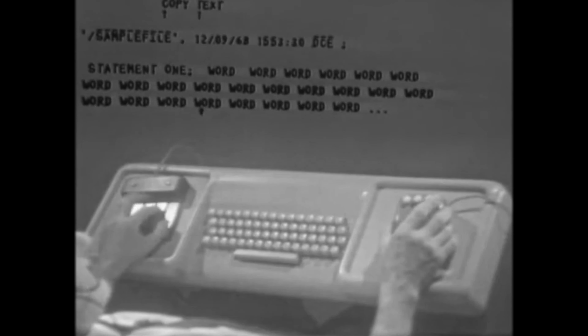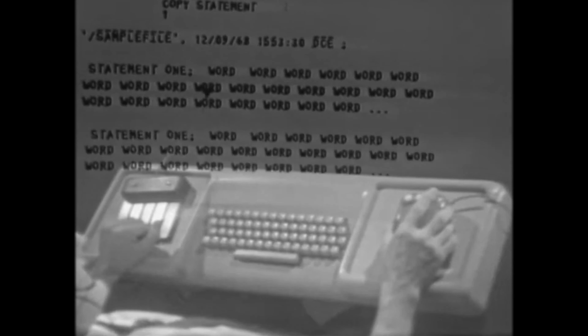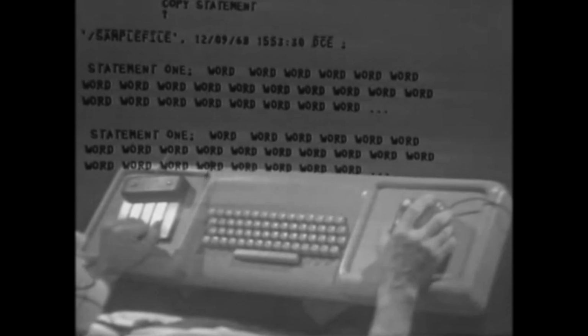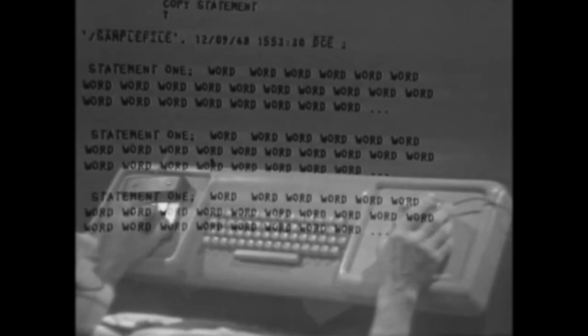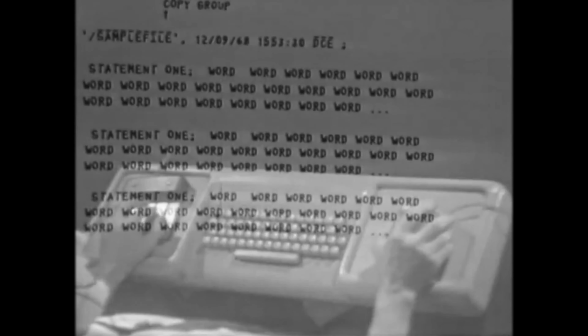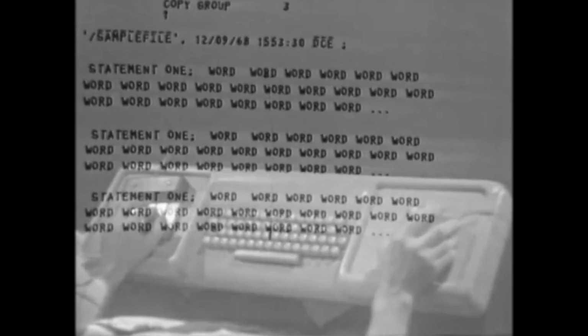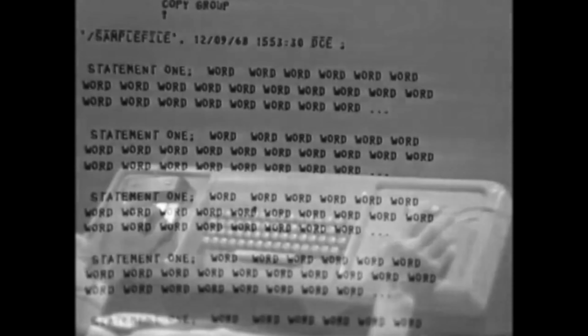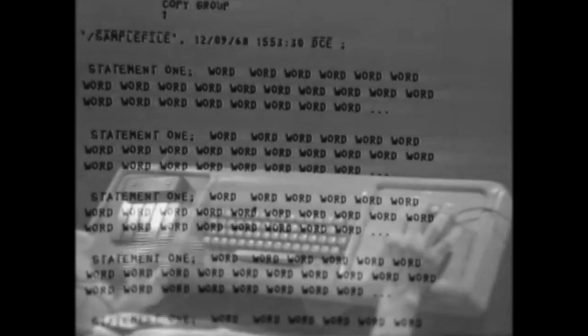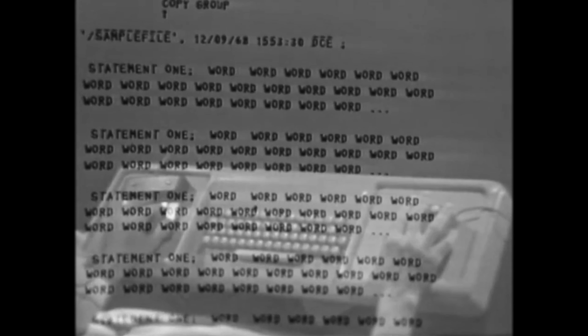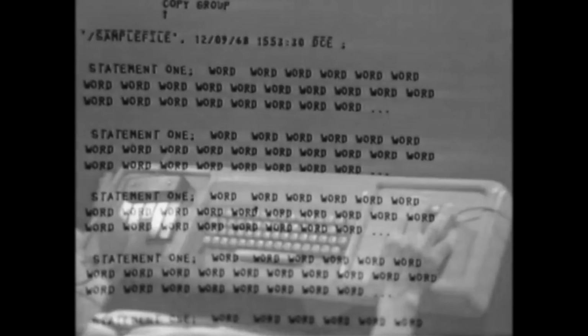Let's make more statements. I'll say copy that statement, and lo and behold I have another one. Copy that one, another one. I can even copy groups of statements. I can say after that one, copy the group from there to there. And it does. I can look at that and say, probably goes off the screen. It'd be interesting if I could ask the computer to collapse that, perhaps to show me just the first line of each of those statements. All right, please do that.